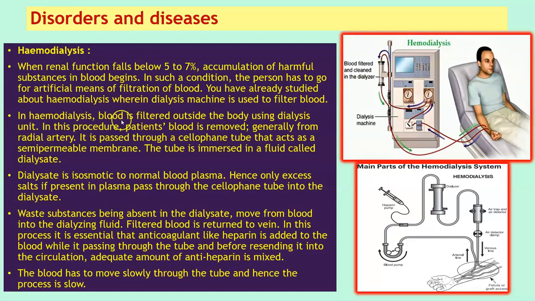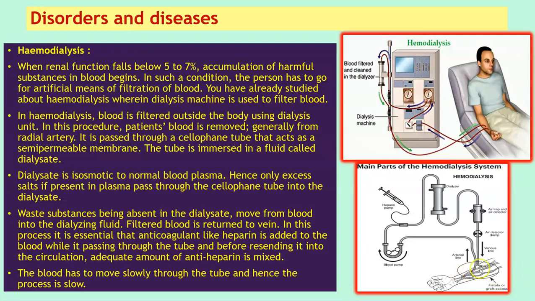In hemodialysis, blood is filtered outside the body using a dialysis unit. In this procedure, the patient's blood is removed generally from the radial artery. It is passed through a cellophane tube that acts as a semi-permeable membrane. The tube is immersed in a fluid called dialysate. Now here in this image you can see the main parts of the hemodialysis system.